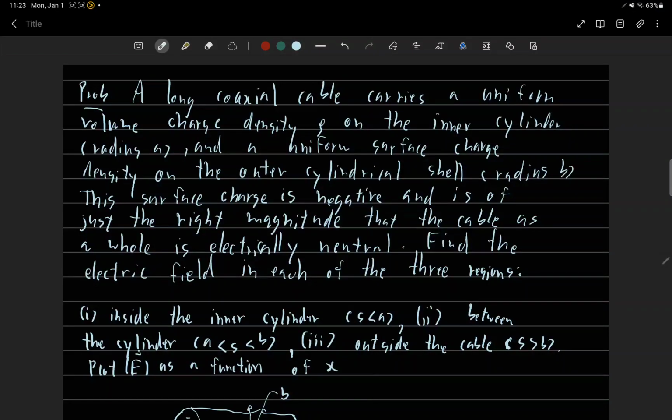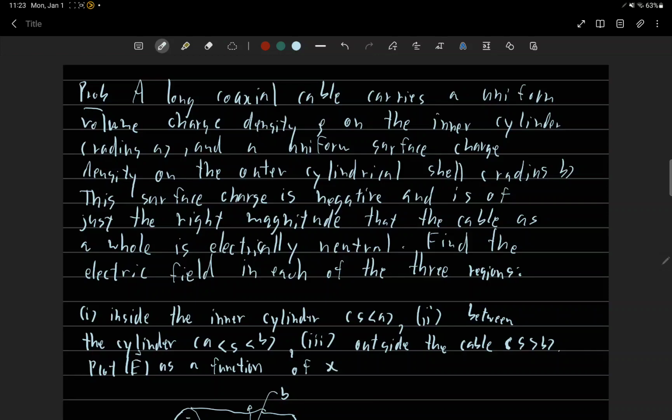A long coaxial cable carries a uniform volume charge density rho on the inner cylinder of radius a, and a uniform surface charge density on the outer cylindrical shell of radius b. This surface charge is negative and is of just the right magnitude that the cable as a whole is electrically neutral. Find the electric field in each of the regions.